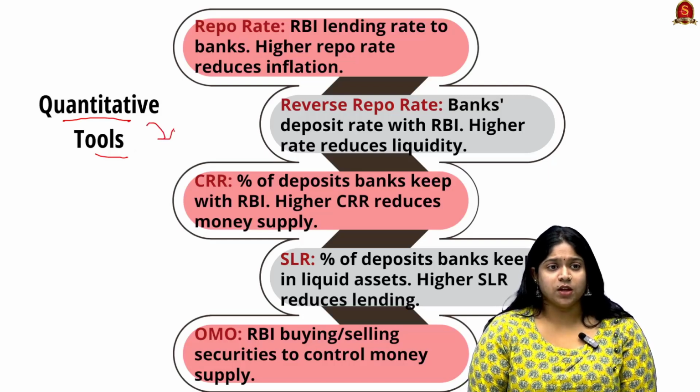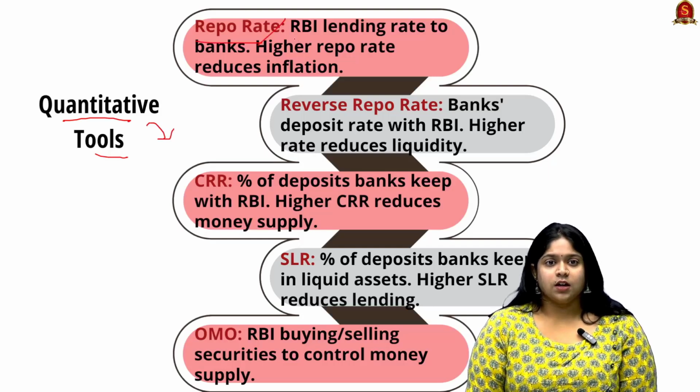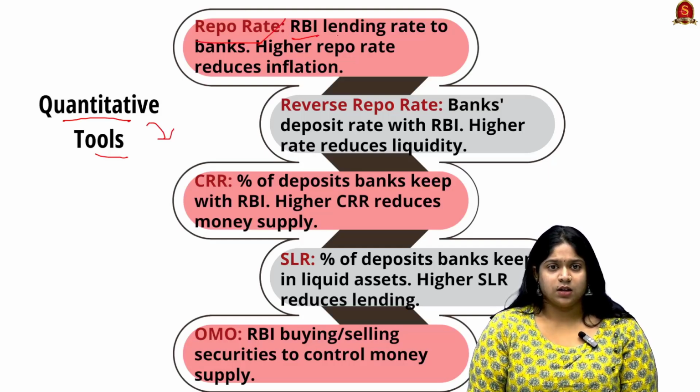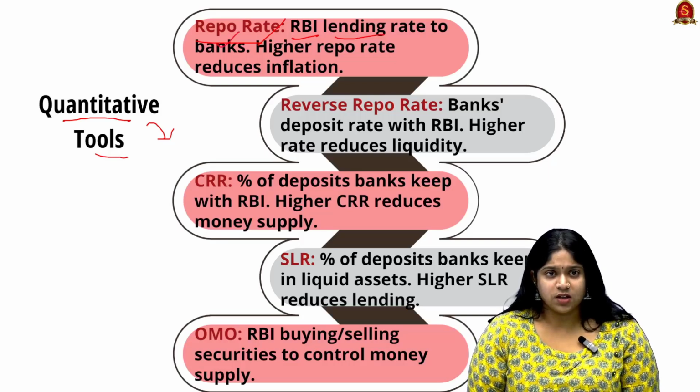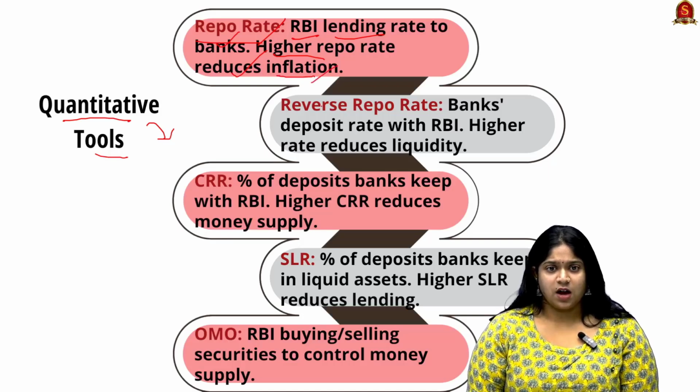First are the quantitative tools, which include the repo rate. Here the RBI gives a lending rate to the banks to get loans. Whenever the repo rate is higher, it is costlier for banks to get loans, thus it reduces inflation and money supply. Next is the reverse repo rate.